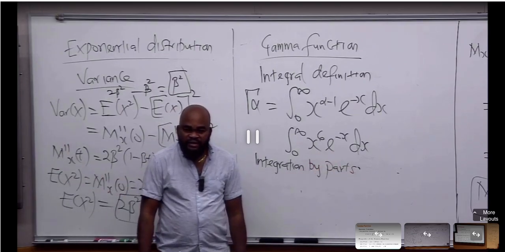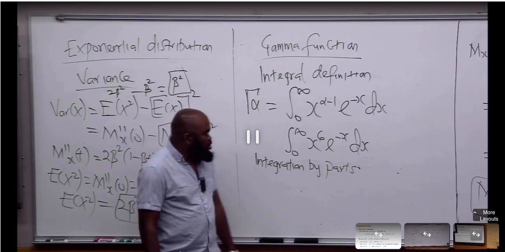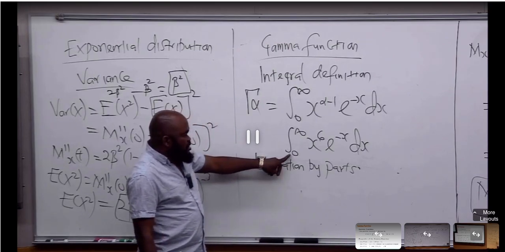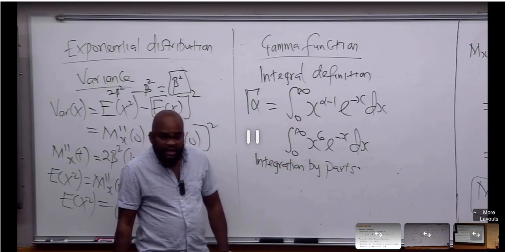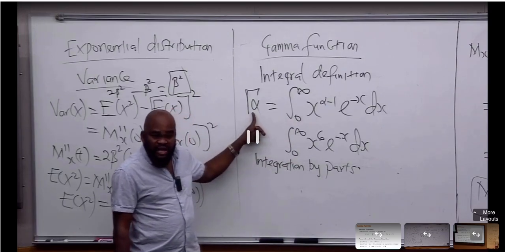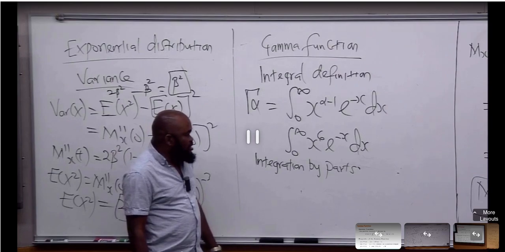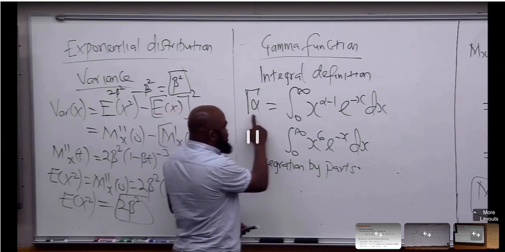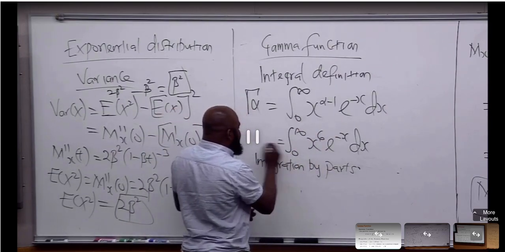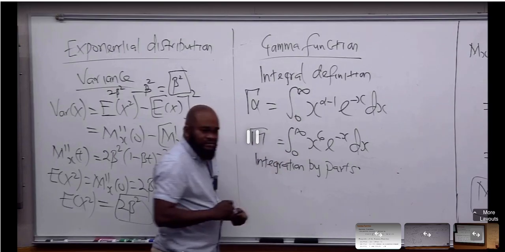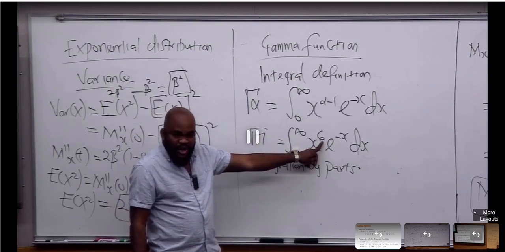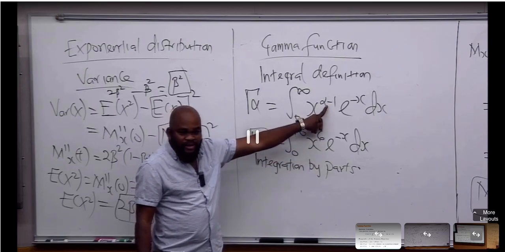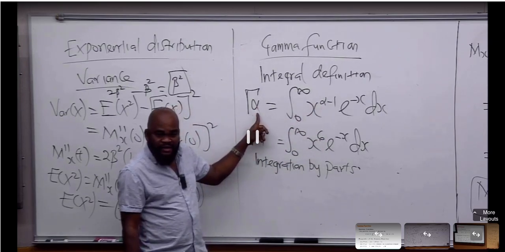But if the range of the integration is from 0 to infinity, the idea of a gamma function can be used. For instance, if this is gamma alpha, this one is going to be gamma 7. The value I see here, I add 1 to it. Alpha minus 1 plus 1, that's gamma alpha, right?